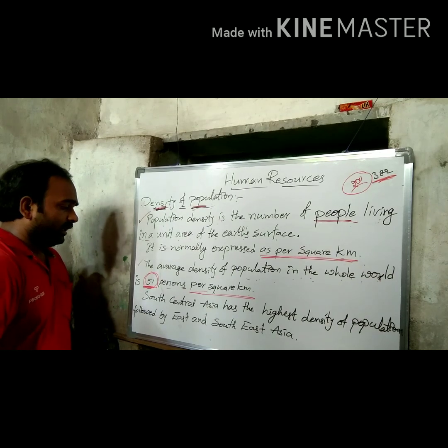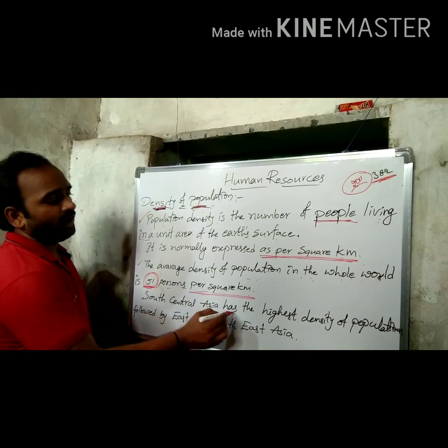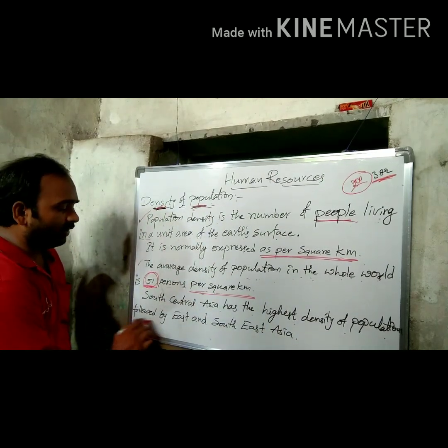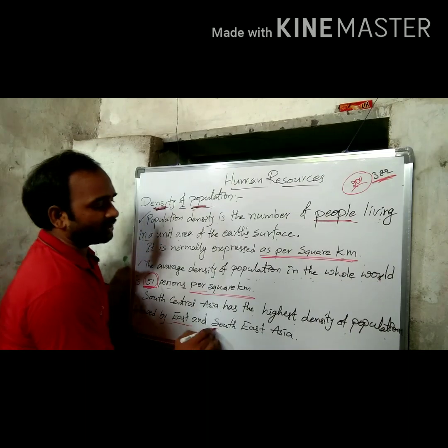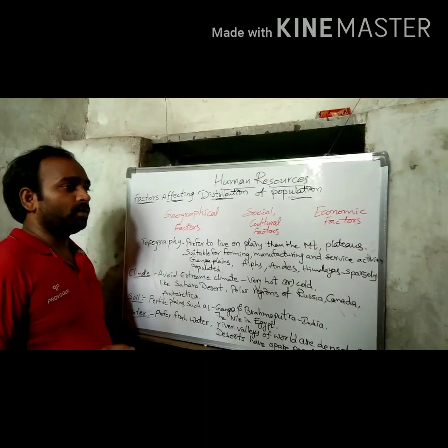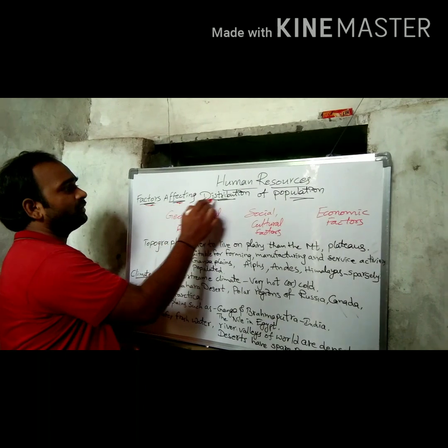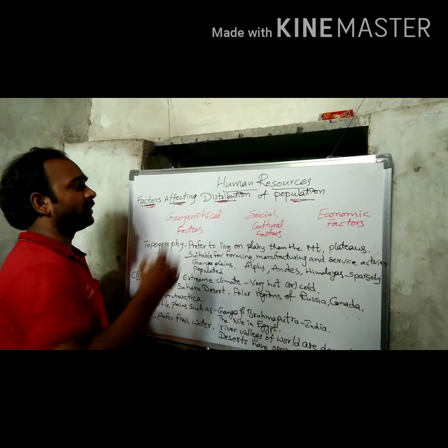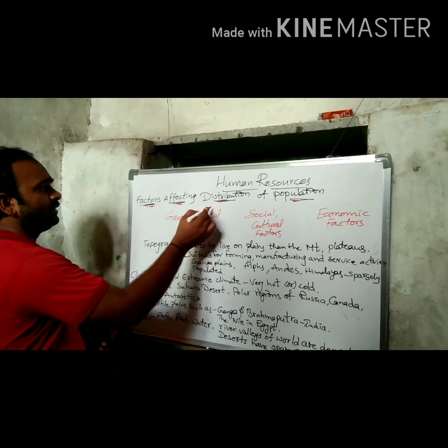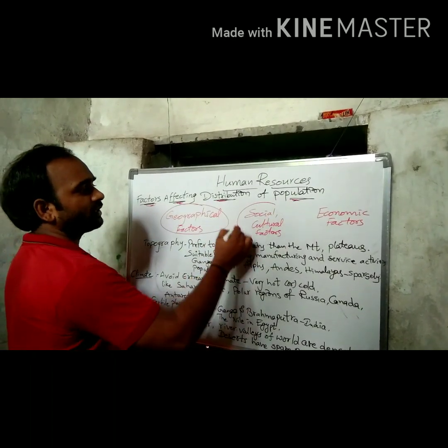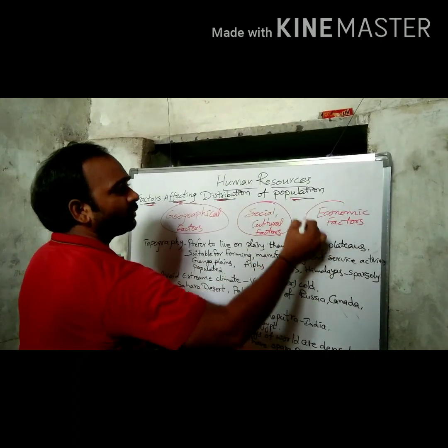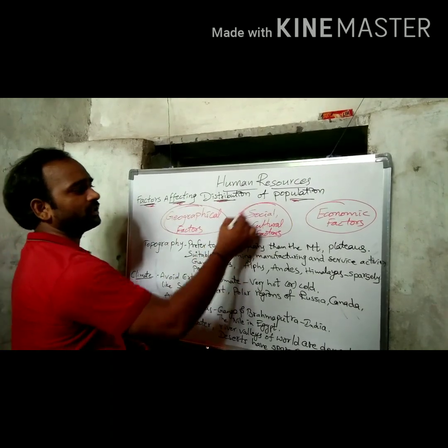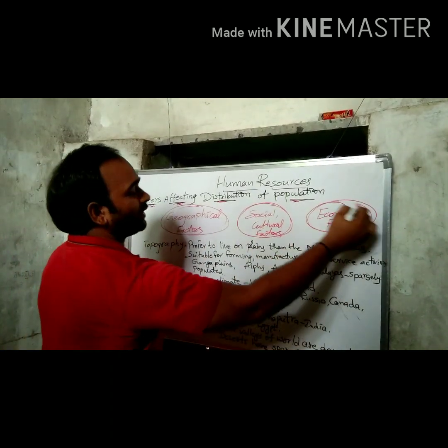South Central Asia has the highest density of population, followed by East and Southeast Asia. Next point: factors affecting distribution of population. Under this, there are geographical factors, social cultural factors, and economic factors.